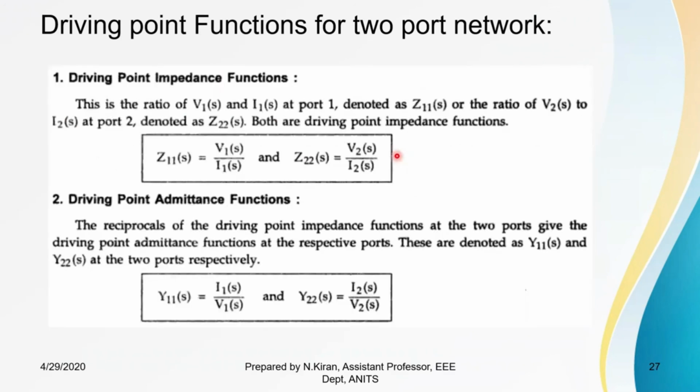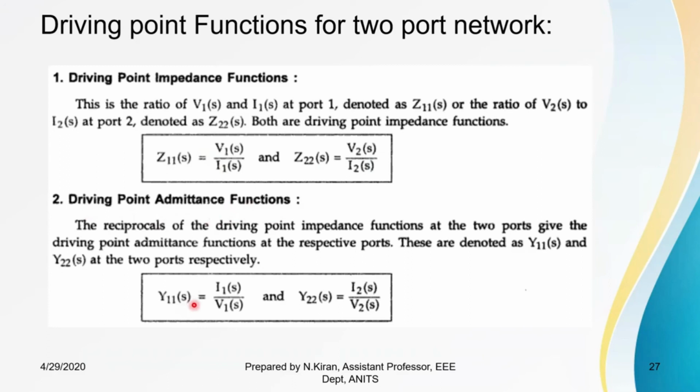The first one, driving point impedance function. It is a ratio of the Laplace transform of voltage at port 1 to the Laplace transform of current at port 1, or the Laplace transform of voltage at port 2 to the Laplace transform of current at port 2. So Z11 will be nothing but V1 by I1 and Z22 will be nothing but V2 by I2. Similarly, driving point admittance function.